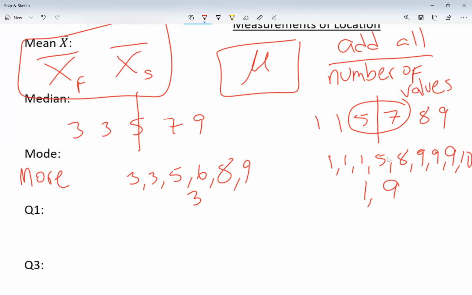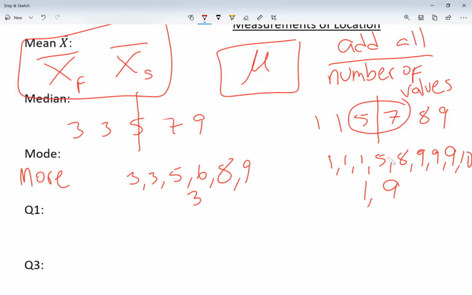This is actually what we call bimodal. There's 2 modes. Now, can I have only 2 modes or only 1 mode? No. I could have 3 modes, I could have 4 modes, I could have as many modes as the data gives me. Mode is a number that you see more than anything else.